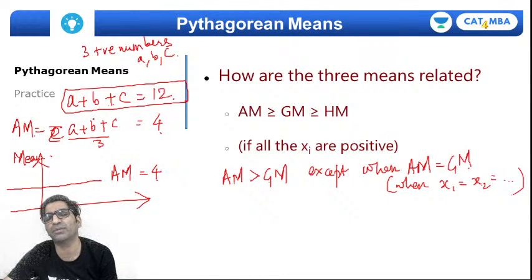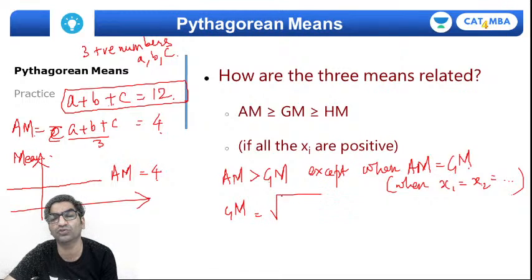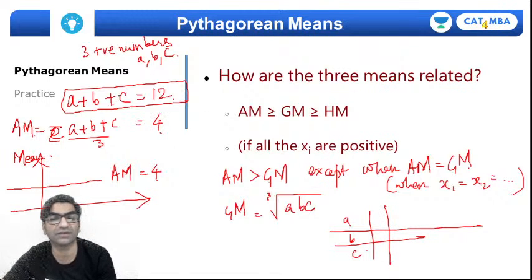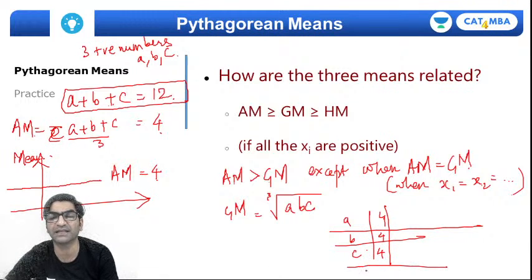But what about the geometric mean? Remember what the geometric mean is? The geometric mean is the cube root of ABC. So if I make a table of A, B and C, and I choose values whose sum is 12, so 4, 4, 4 is 12, right? But when 4, 4, 4 happens, then the geometric mean is equal to 4. Cube root of 64 will come, so it will be 4.